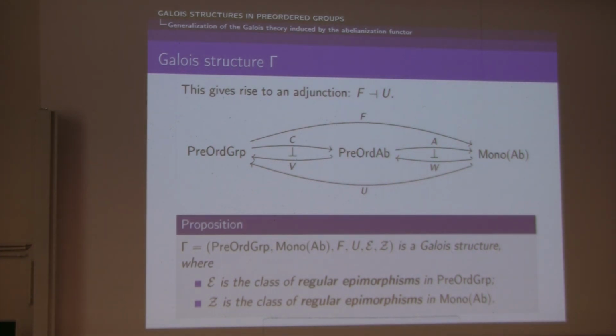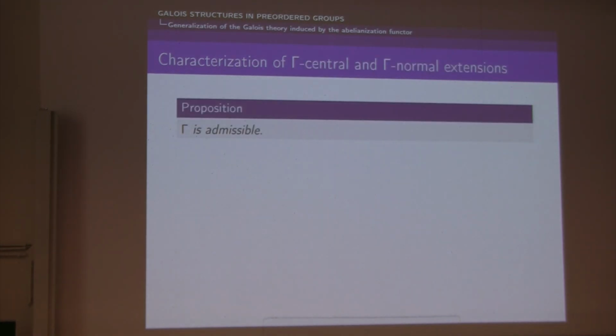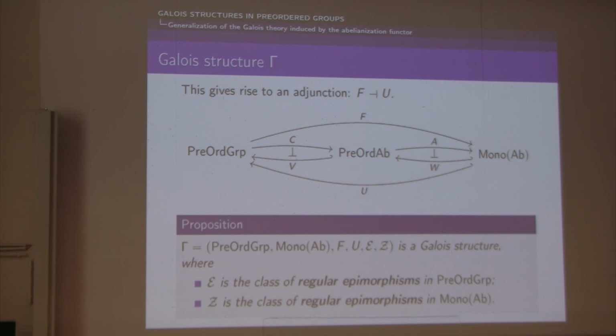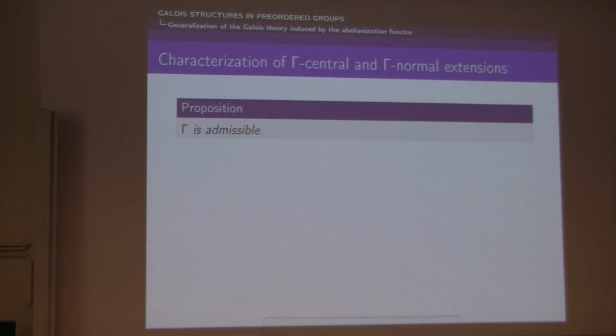Now let's consider the classes of regular epimorphisms in preordered groups and Mono-Ab. Then we can prove that we have a Galois structure, and this Galois structure is actually admissible. Why? Because we can see Gamma as the composite of two admissible Galois structures, the first one induced by this adjunction, and the second one by this adjunction. As a composite of two admissible Galois structures, which are compatible in a way that I won't explain, we have that Gamma is admissible. And it turns out that with respect to Gamma, normal and central extensions are the same.